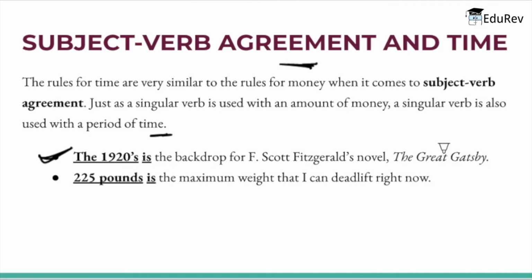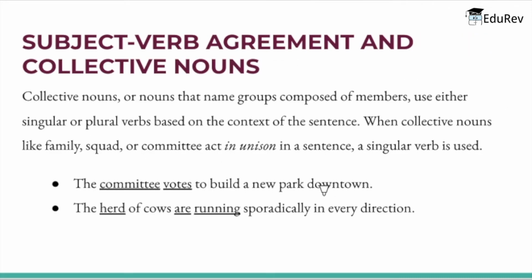Now, however, even though a plural verb is used when referring to an individual dollar bill or coin, we normally do not refer to individual units of time since time is abstract. Therefore, singular verbs are always used instead of plural verbs whenever a writer refers to a period of time or a unit of measurement. That is, the 1920s is. Alright, and we will take one more example, that is, 225 pounds is the maximum weight that I can deadlift right now.